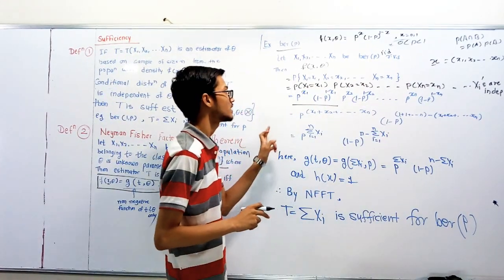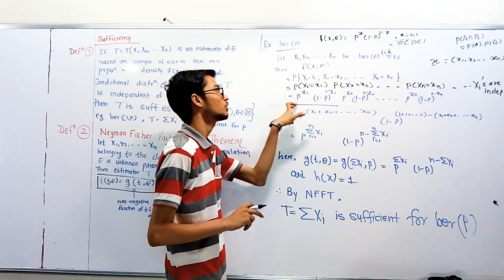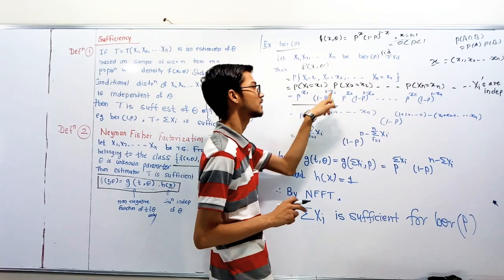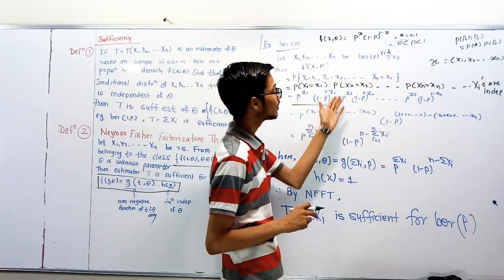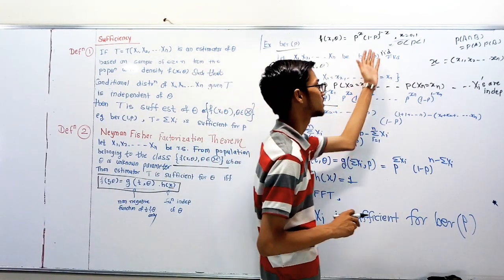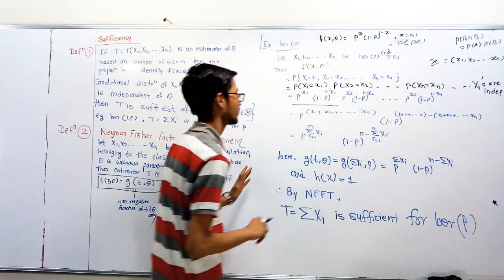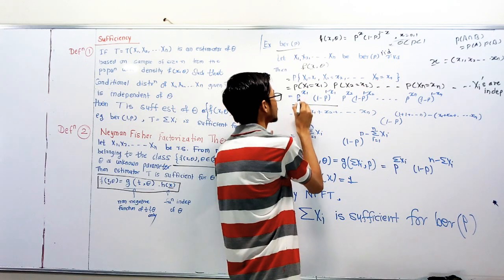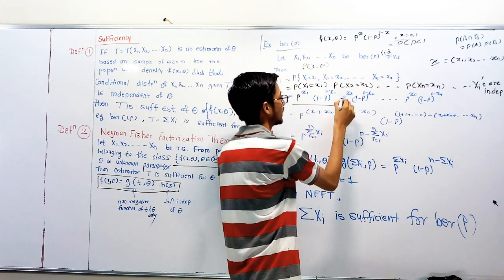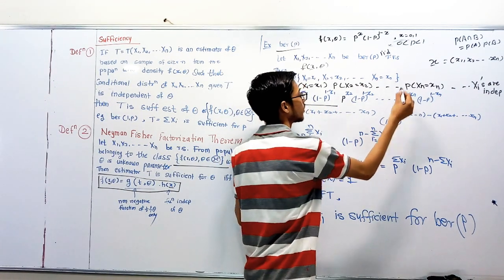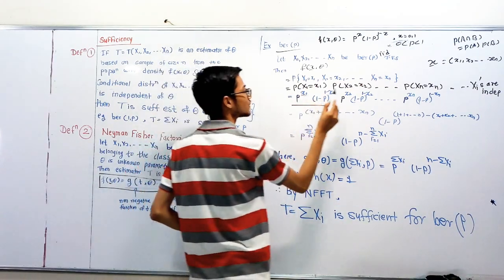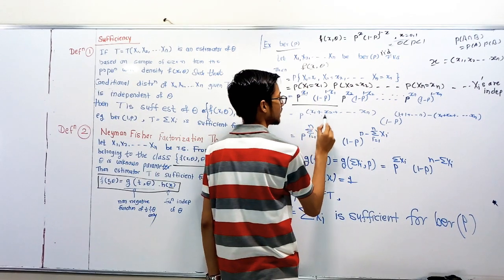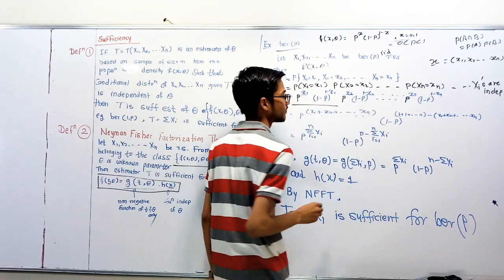The probability of x1 equal to small x1 from the Bernoulli distribution is p raised to x1 times 1 minus p raised to 1 minus x1. Similarly for x2, and similarly for xn. Then collect all the powers of p: x1, x2 up to xn.